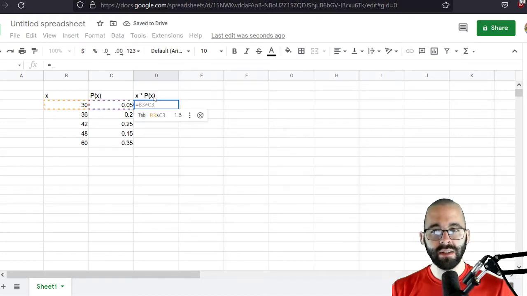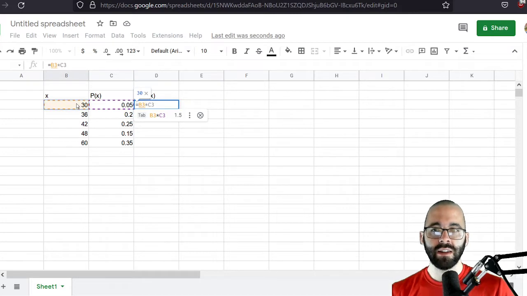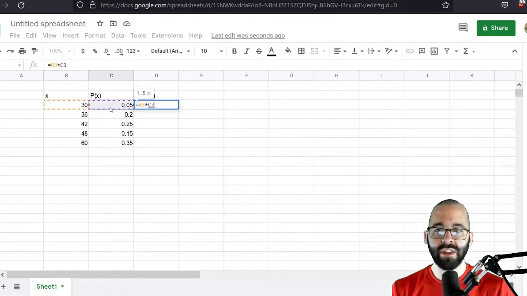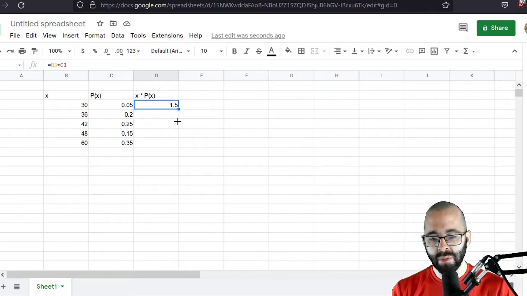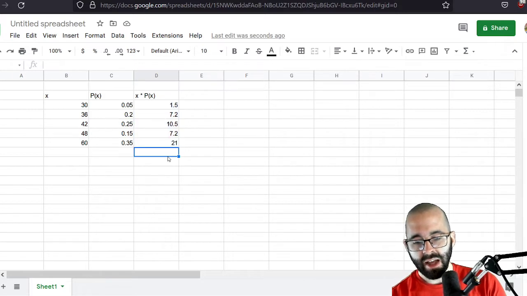So let's have a column for x times p of x. Now type the equal sign. Google Sheets actually already predicts it. You can just press tab to do what it predicts, or you can click on this box, put an asterisk to multiply, and click on the other box. And there we go. It also automatically suggests that we drag this down. You can hit autofill, no problem, or you can manually click this bottom corner of the box and drag it down. So these are all of the individual results. The first one is this one, the second one is the next one, and so on.